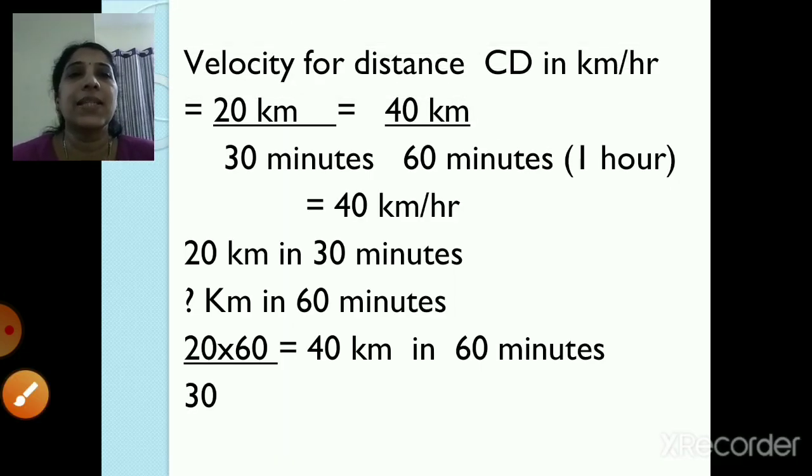velocity for the distance CD in kilometer per hour. Now CD was travelled in 30 minutes. So 20 kilometer upon 30 minutes. So how have we got the answer? 40 kilometer upon 60 minutes. That means 1 hour. So 40 kilometer per hour.